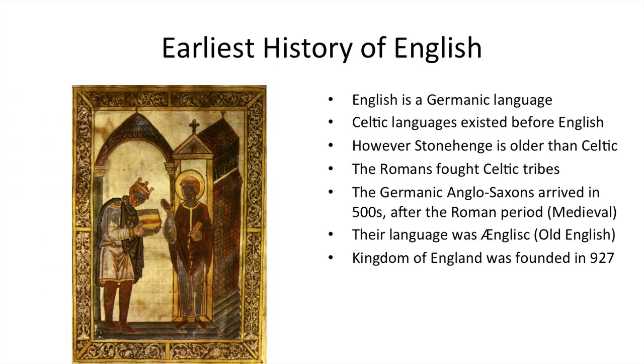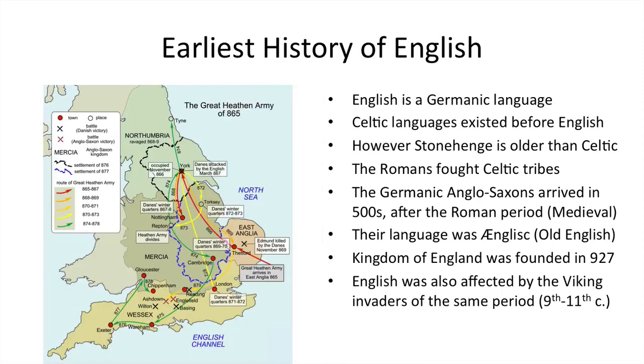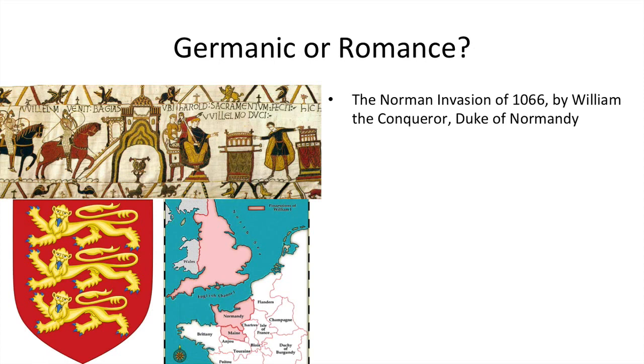The Kingdom of England was founded in 927, by the way, by the Anglo-Saxons, but the English language was also affected a little bit by the Viking invaders of the same period. Here's a map showing you the Viking encounter with the English. But what I'm going to ask you now is, is English really a Germanic language, or is it a Romance language?